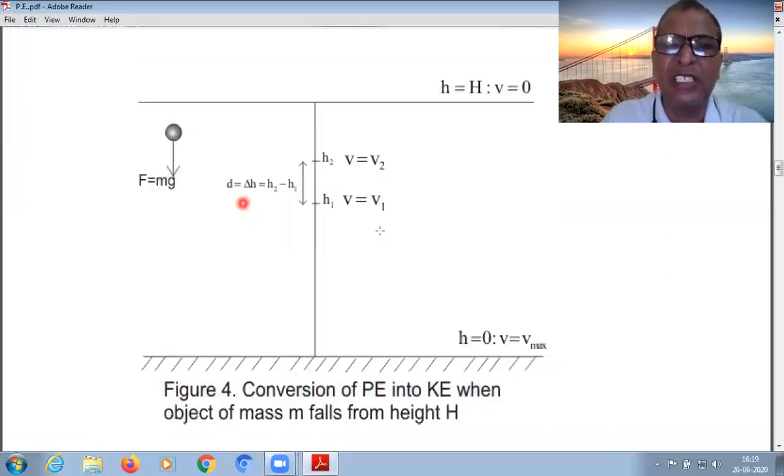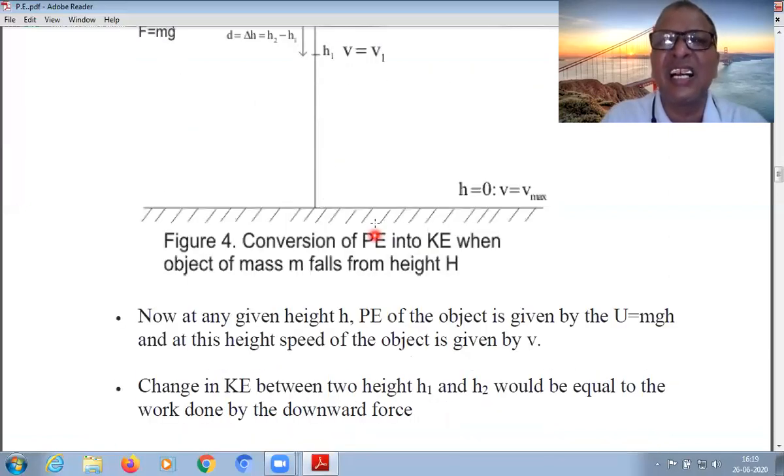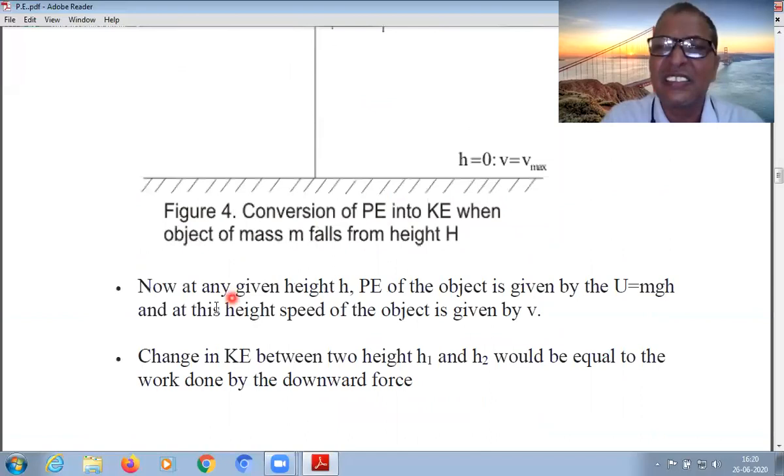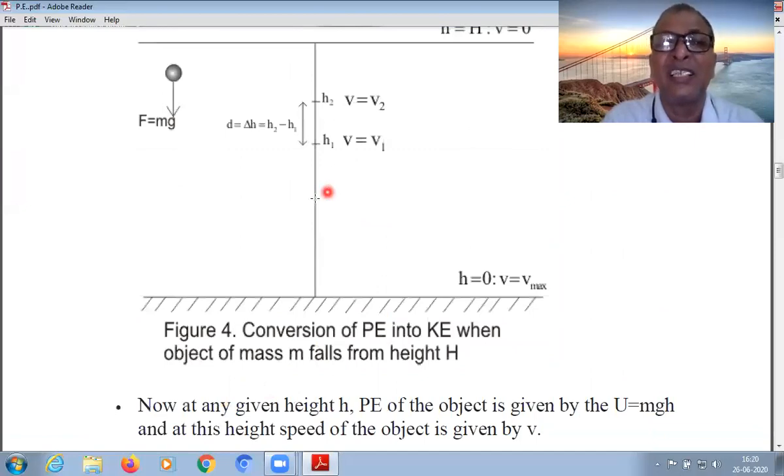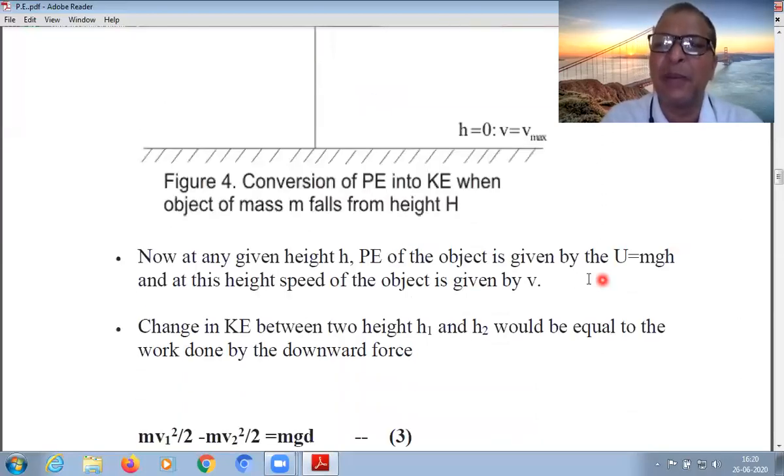So see carefully how it changes. Now at any instant, let us take this point where the red symbol is, and let this be the height. At this position, the potential energy is given by the formula mgh, and the velocity is taken as v.